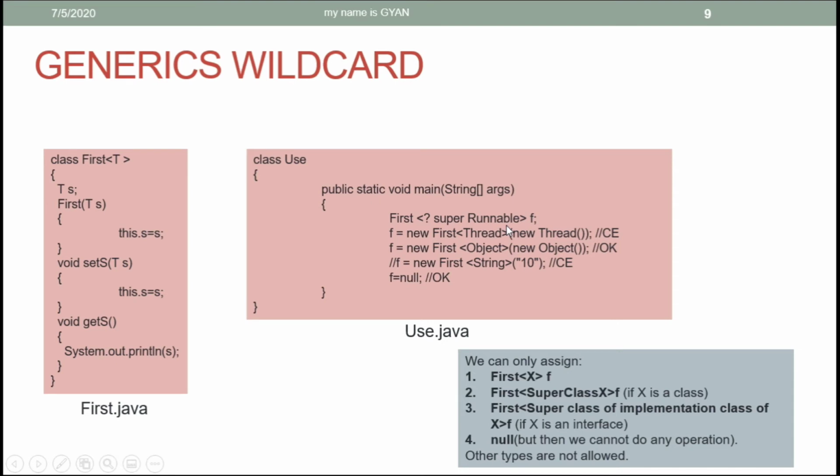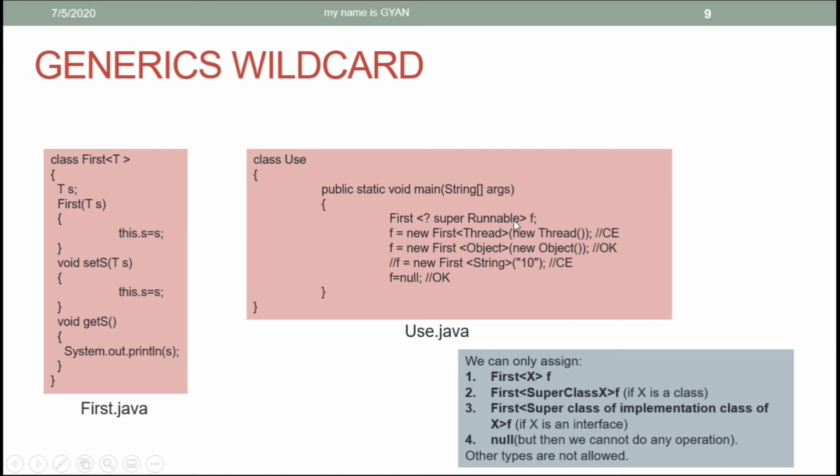If the runnable is a class, then in the reference variable f, we can store an object of class first with runnable as its type argument. Also, we can store an object of class first with superclass or base class of runnable as its type argument. We can store null in the reference variable f. And as we know that runnable is not a class, runnable is an interface. So if runnable is an interface, then we can store an object of type first with superclass of implementation class of runnable as its type argument.